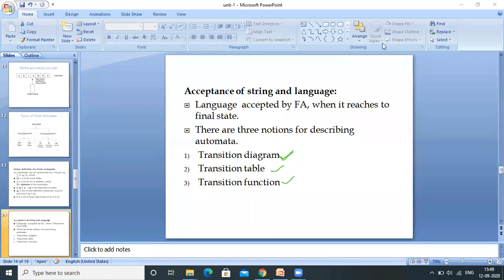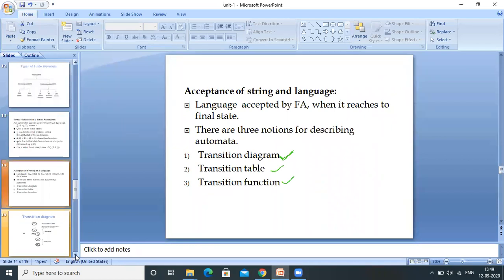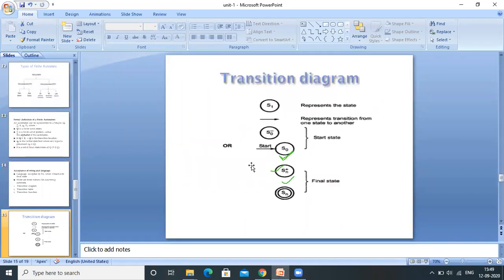First we will see the example for the transition diagram. How are we going to design a transition diagram? To represent the states, we will use a circle. Within the circle, we will write the name of the state: Q0, Q1, Q2 like this.